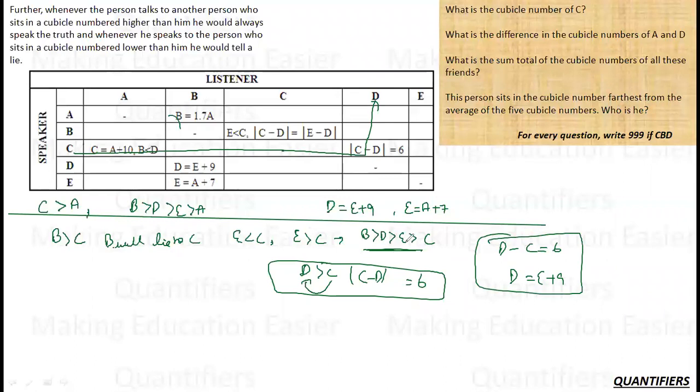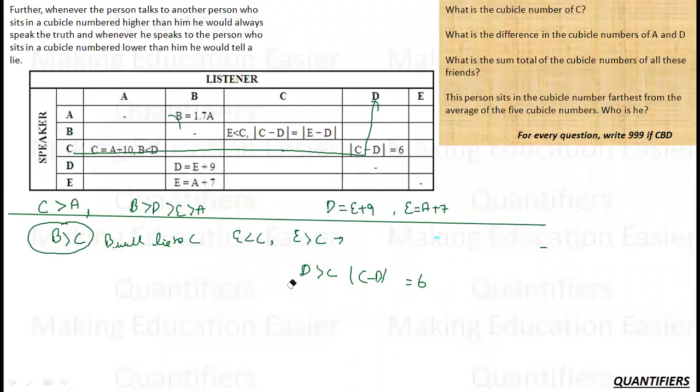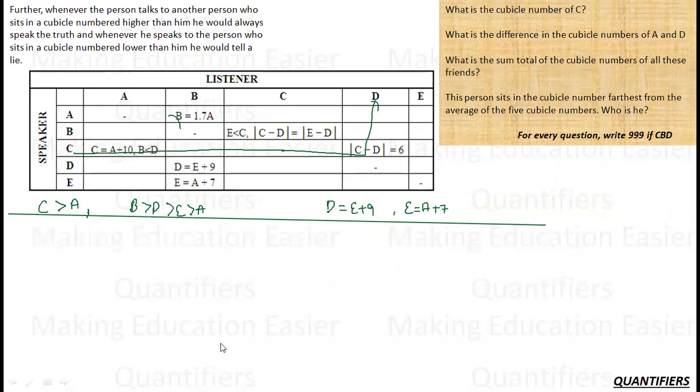Now if these two statements cannot be true together, which means my assumption that B is greater than C is a false assumption. Since this is a false assumption, I will have to erase everything else. Let me give that, which means that B is not greater than C, B is less than C. Or I can say C is greater than B. This has to be true. Now, correlating this, C is greater than B, is greater than D, is greater than E. This is everything that I have.